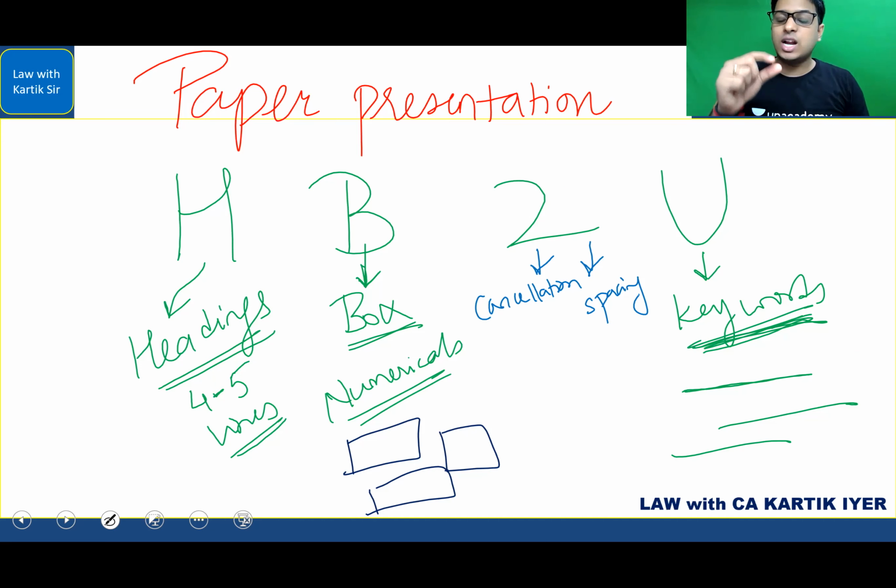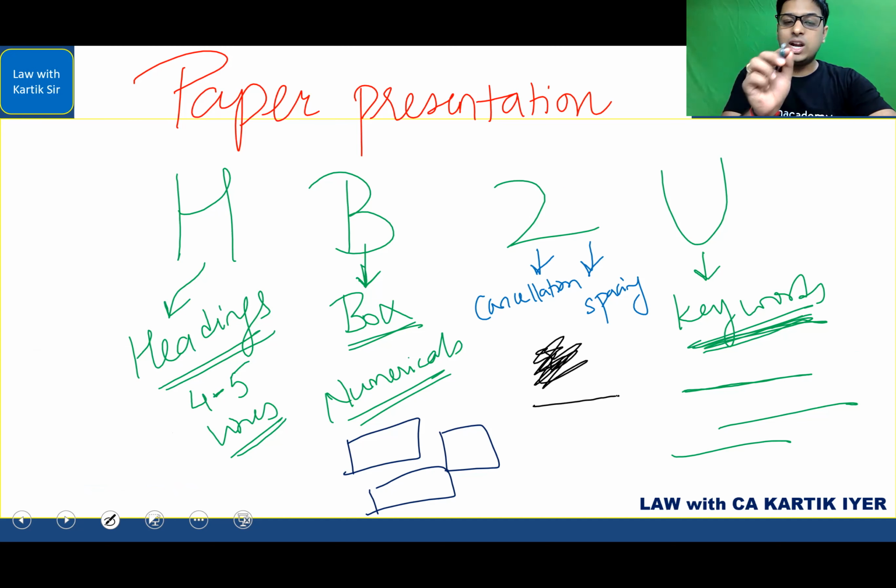The amount of gaps that you're leaving between points. Your paper doesn't look very stuffy. It looks very neat. There is a gap between each and every point. That is where spacing comes in. When you cancel, you are not canceling in a cluster. For example, you're not canceling in this manner. You're putting just a simple line stroke. So the examiner will only note that cancellation when he is reading that part. Only then he will say, okay, this student has cancelled this. But if you make such kind of cancellation, you are making puddles in your paper, and that makes it really not good to look at.